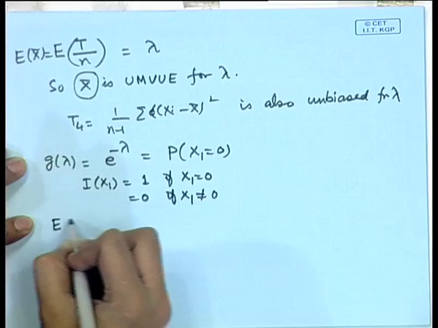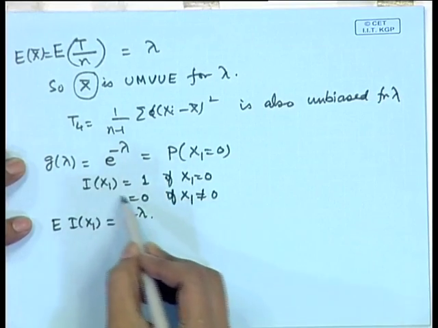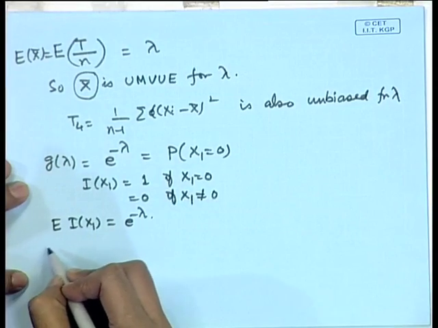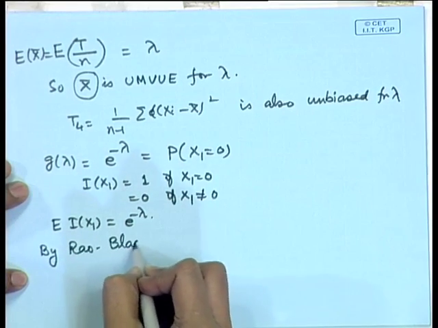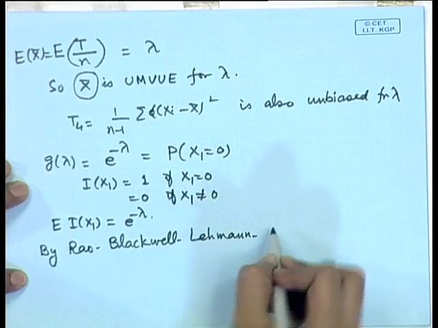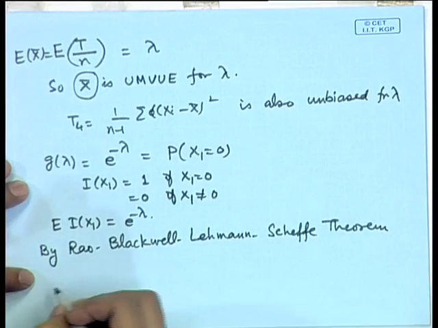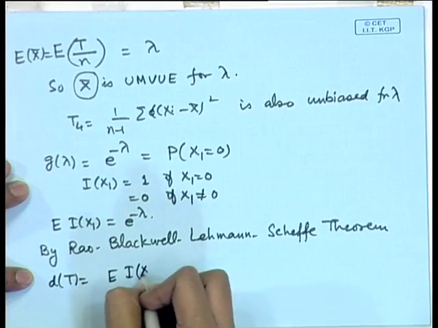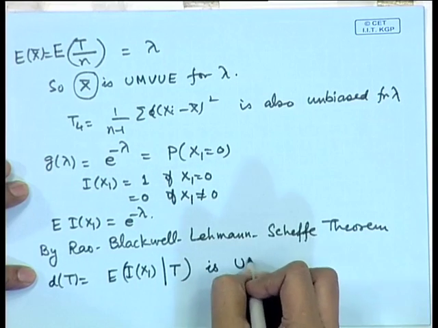Then expectation of I(X1) is e to the power minus lambda. Naturally, this is not dependent upon the complete sufficient statistic. So, by the Rao-Blackwell-Lehmann-Scheffé theorem, let me write it as d(T) is equal to expectation of I(X1) given T, this is UMVUE.